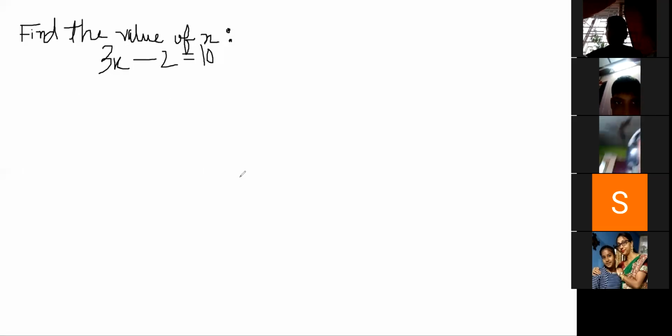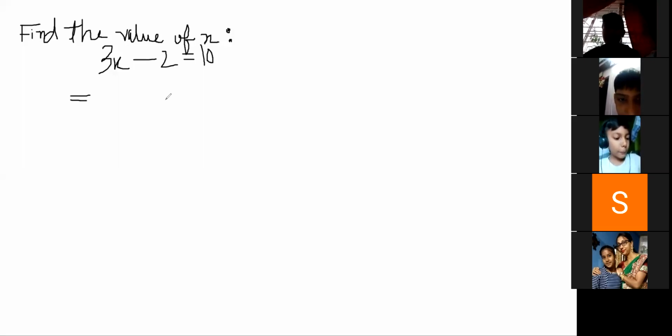Everyone, please look at my solution now. The question is to find the value of x. We will start like this. We will put an imply sign first. What is our rule?